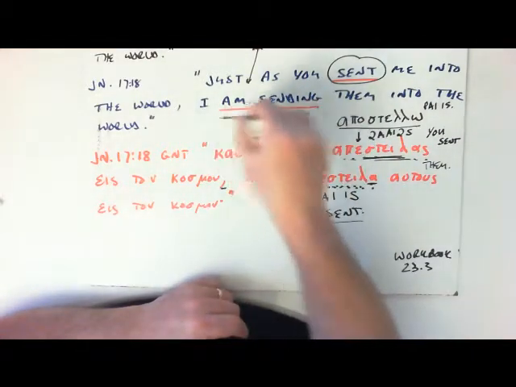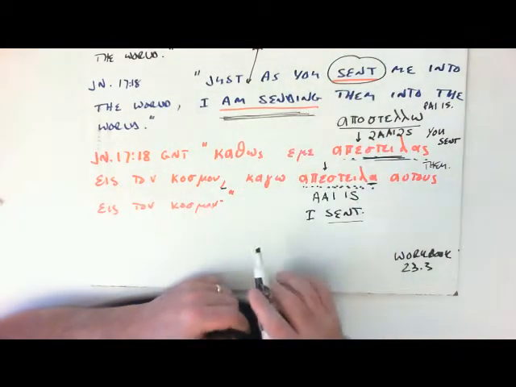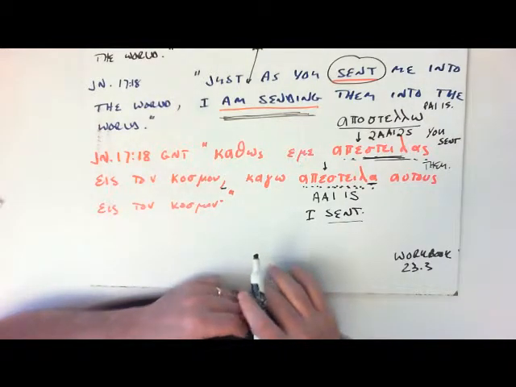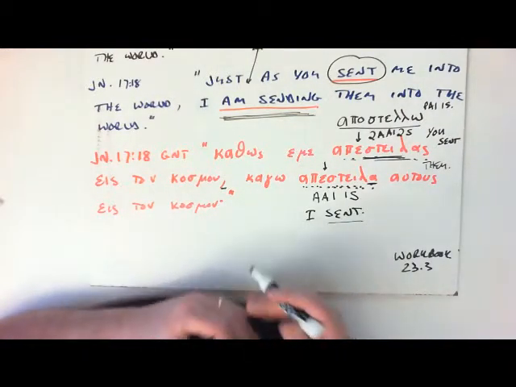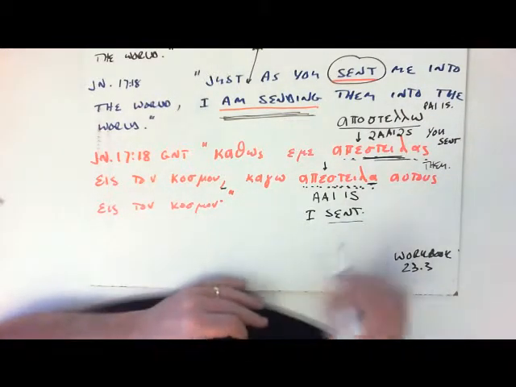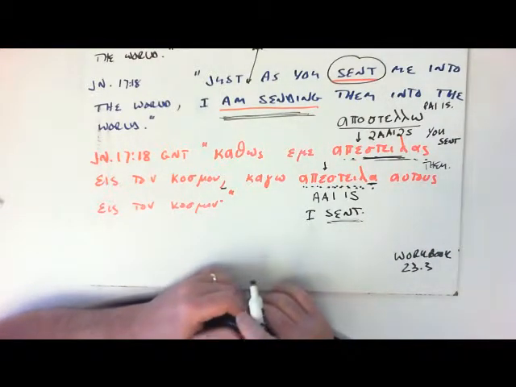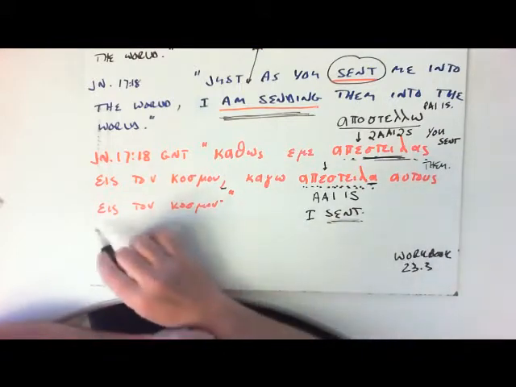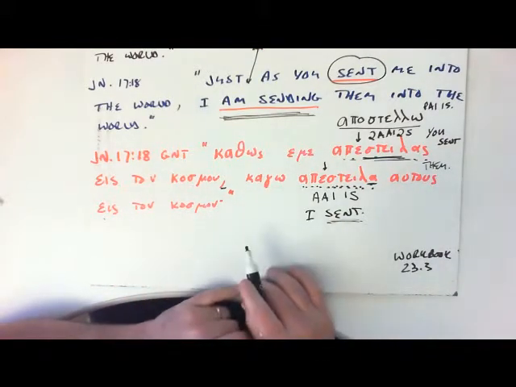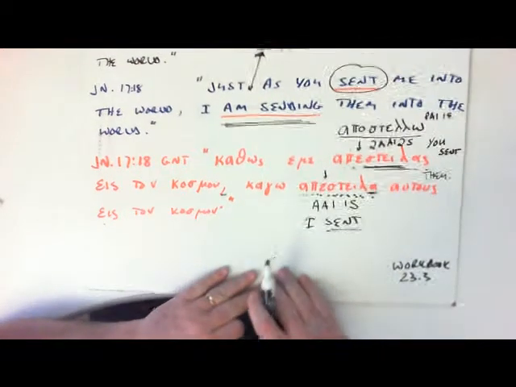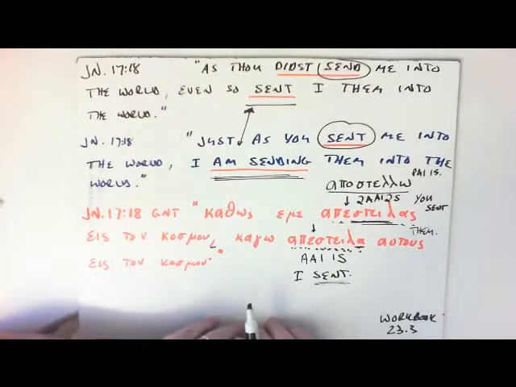So I'm sure the translators have a good reason for using this present continuous sense of the aorist. Maybe that's something that the aorist can do, but from looking at the Greek, we would have a little bit of a leaning and a preference towards I sent. I sent them into the world. So this is one way you can at least interact with folks as they bring up difficulties or questions to you. Is it sent or am sending?